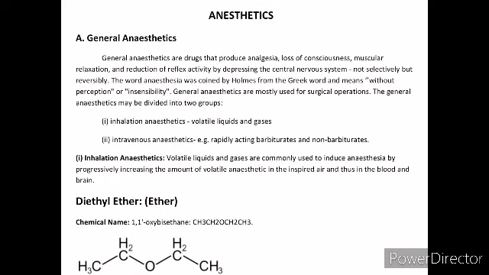General anesthetics are used mostly for surgical operations, and they are broadly divided into two categories: inhalation anesthetics and intravenous anesthetics. In inhalation, we again have two types: volatile liquids and gases, and in IV, we have rapidly acting barbiturates and non-barbiturates.